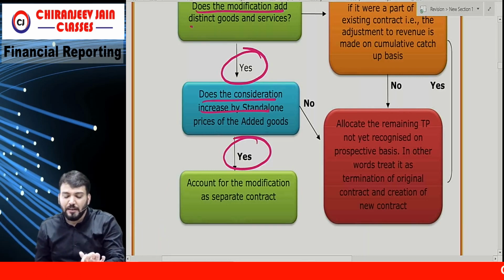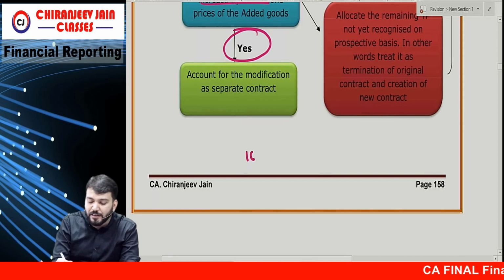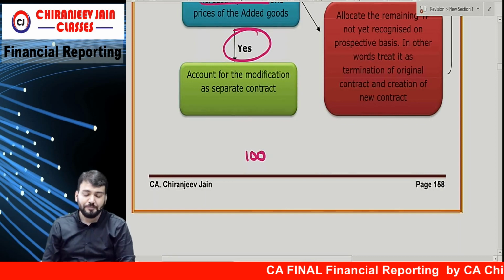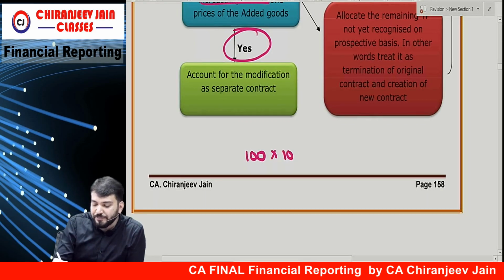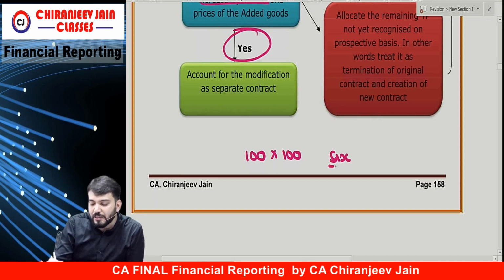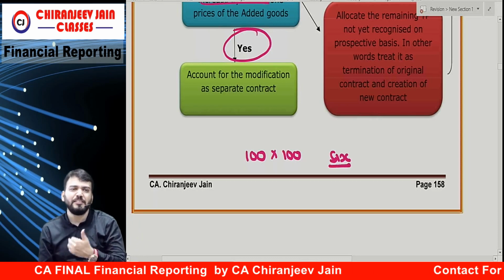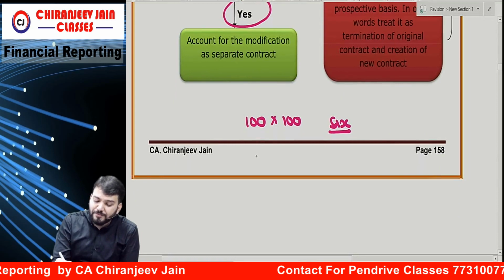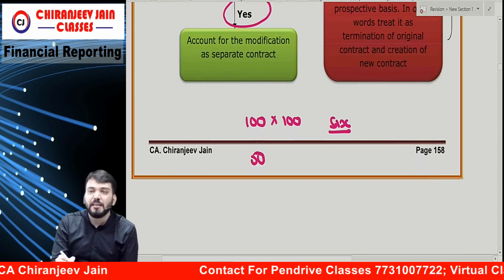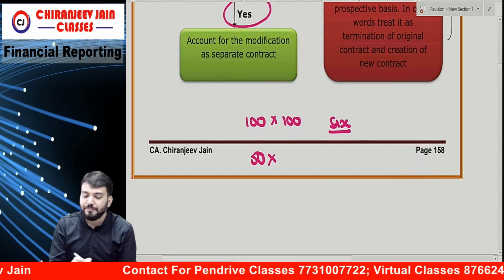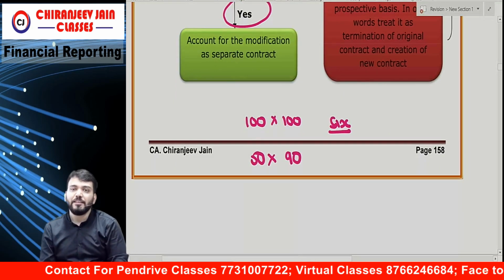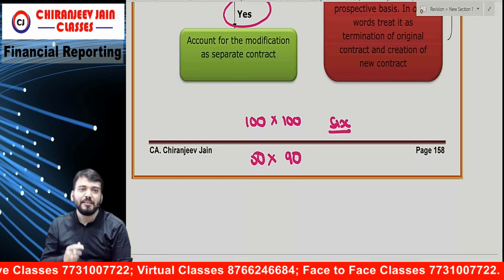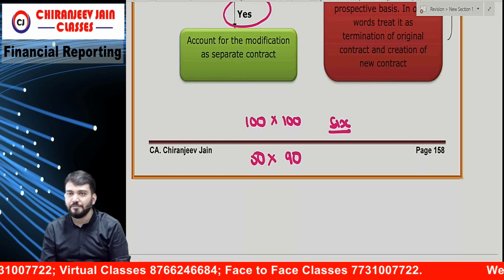Understood this point? A simple example I will give. Suppose you have an initial contract that you will sell 100 units of goods at a price of rupees 100 during 6 months. This was the initial contract. Then after 2 months you have added 50 similar goods, but these will be sold at 90 rupees. Understood what I am saying?